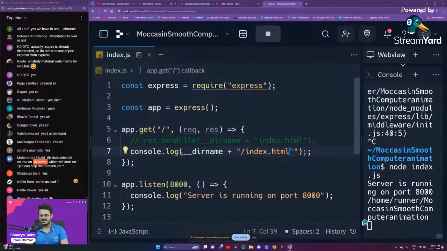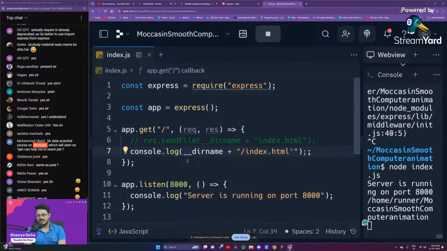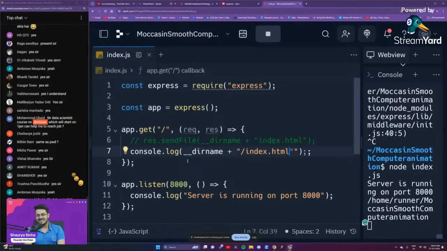Am I right, guys? Same as pwd. Yeah, same as pwd itself, but pwd is a terminal command. We cannot use it directly inside of JavaScript, right? It is used in the terminal. Inside of JavaScript, if you want to see the present working directory, it is __dirname. Okay.